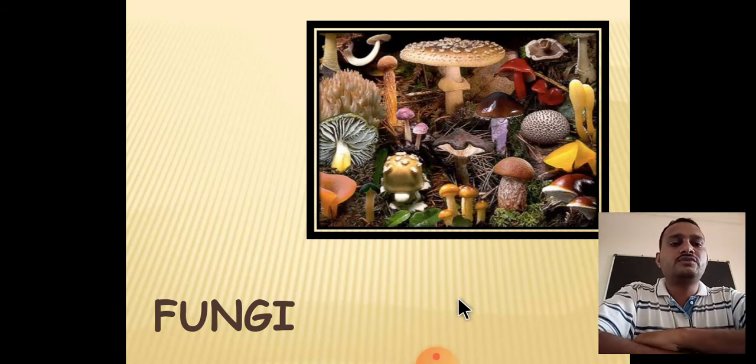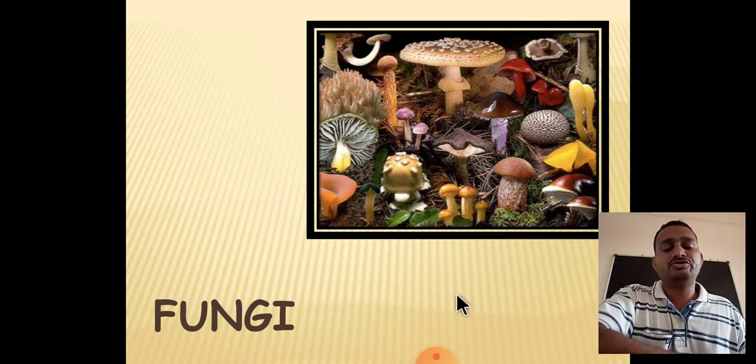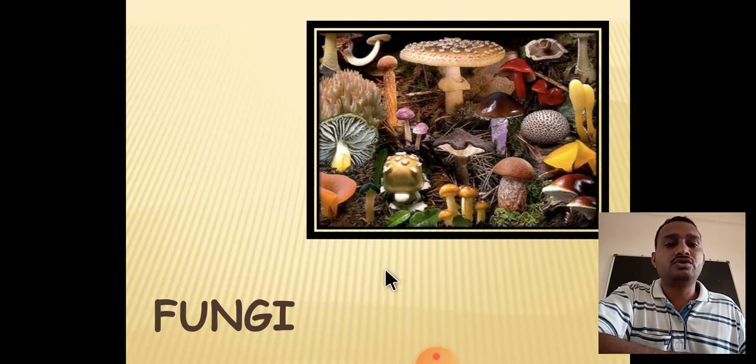Friends, today we are going to talk on paper first, that is plant diversity. In paper first, you have a total of 4 units. First unit is microbiology, second one is the fungi, third one is the algae, and fourth one is the plant pathology. Of these 4 units, today we are going to talk on the microbiology unit. In that, we are going to see the general characteristics of fungi.